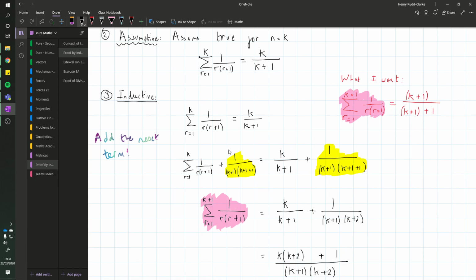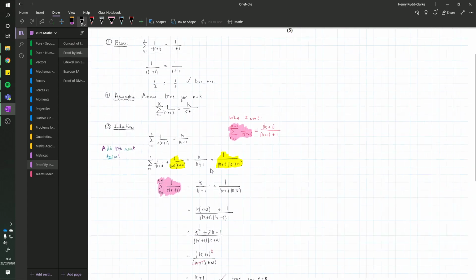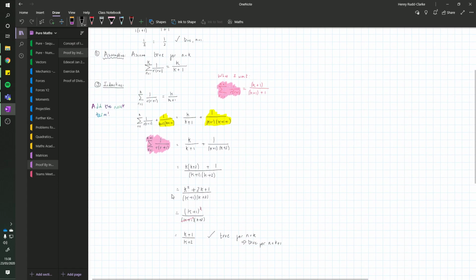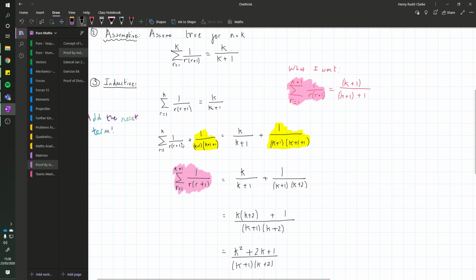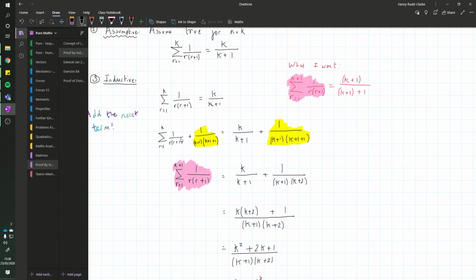And this is what I recommend you always do. Write out what you want, and then you know what you're aiming towards. And because we're pretty good at algebra, we can see from here this is pretty quickly going to turn into k plus 1 over k plus 2. So that's the third step done. That's usually the tricky bit. We always want to look at the series and then add the next term on.